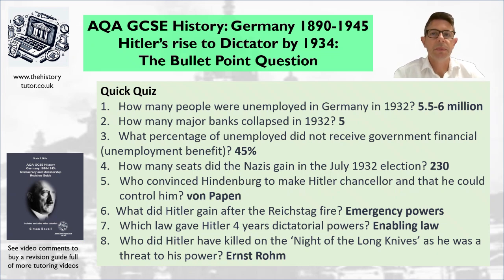And this was because this person was a great threat to his power, and of course that was Ernst Röhm, the leader of the SA. By killing Ernst Röhm, he could then control the SA, shut the SA down as a potential force that could overthrow Hitler, and of course this meant he had total control of his party. Another consequence of this was that the army swore an oath of allegiance to Hitler personally because he chose the army over the SA.